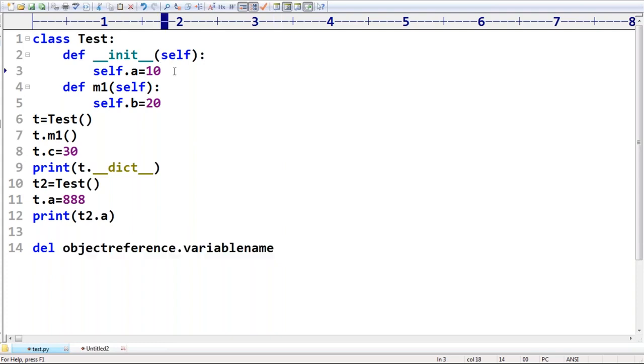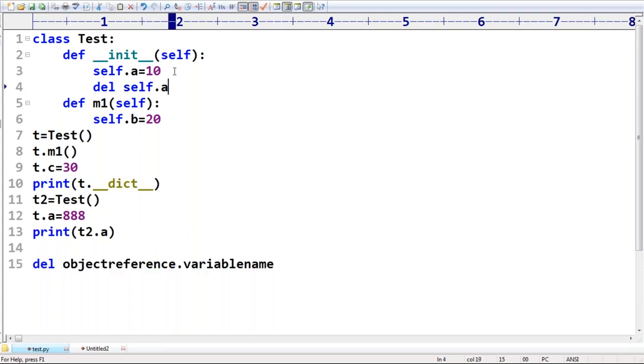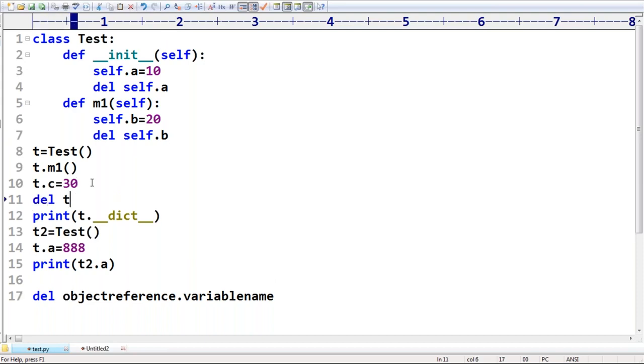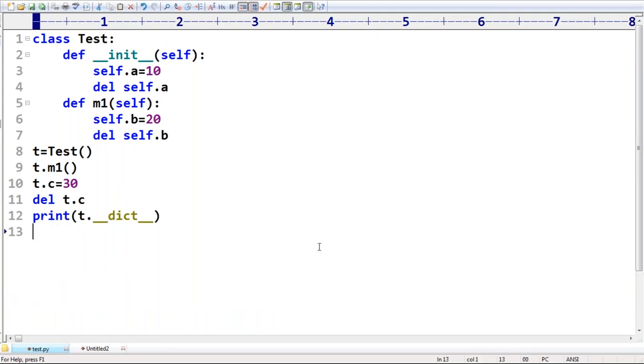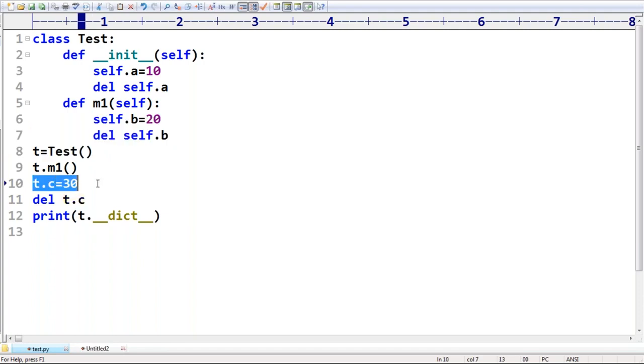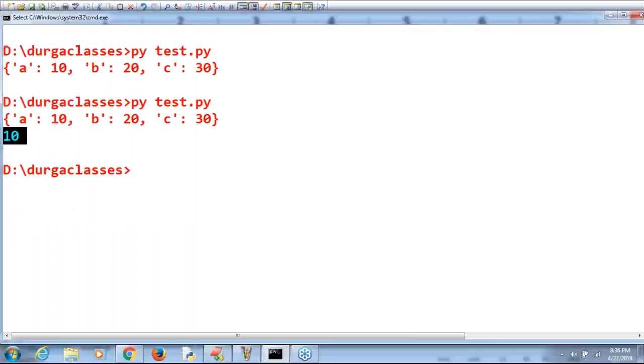Within the constructor, if I write del self.a, then a will be gone. If I write del self.b, b will be gone. Next, del t.c, then c will also be gone. If I print, how many instance variables are there for t? Zero, because you declared the instance variables and then deleted them. So what is the output?